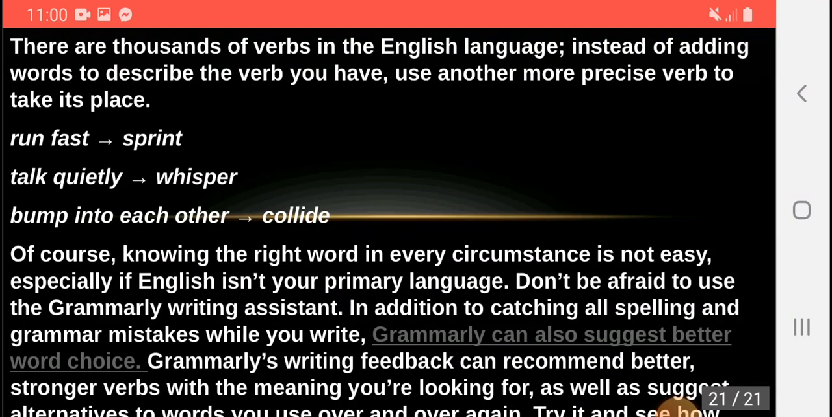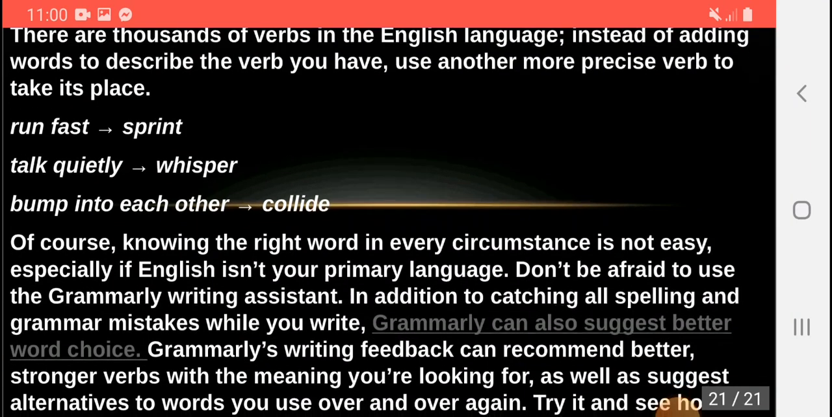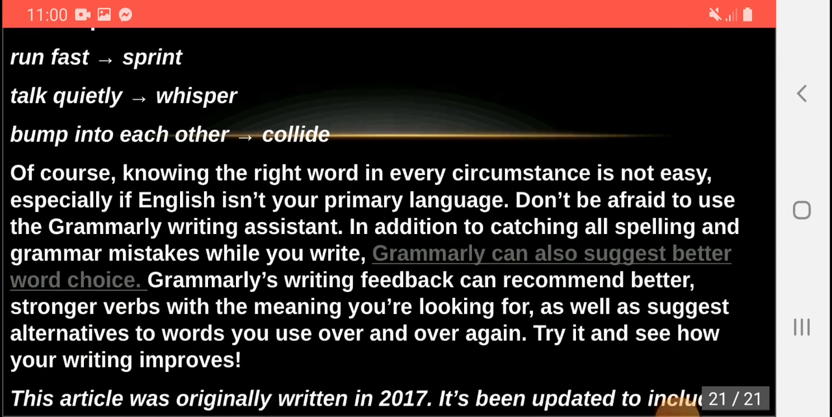Of course, knowing the right word in every circumstance is not easy, especially in English, if English isn't your primary language. Don't be afraid to use the Grammarly writing assistant. In addition to catching all spelling and grammar mistakes while you write, Grammarly can also suggest better word choice. Grammarly's writing feedback can recommend better, stronger verbs with the meaning you are looking for, as well as suggest alternatives to words you use over and over again. Try it and see how your writing improves.